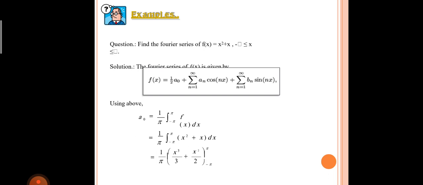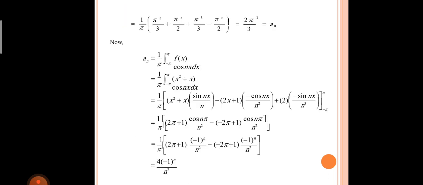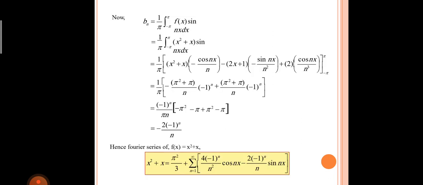Therefore, f of minus x is not equal to f of x, nor equal to minus f of x. Therefore, a naught is equal to 1 by pi into integral from minus pi to pi of f of x into dx, where a n equals 1 by pi into integral from minus pi to pi of x square plus x into dx. By integrating, we will get a naught equals 2 pi cube by 3. Like that, a n is equal to 1 by pi into integral from minus pi to pi of f of x into cos nx into dx. By calculating, we will get a n is equal to 4 into minus 1 whole power n by n square.